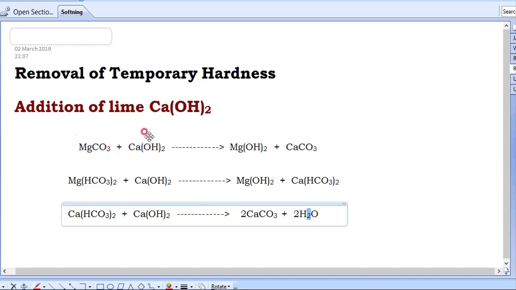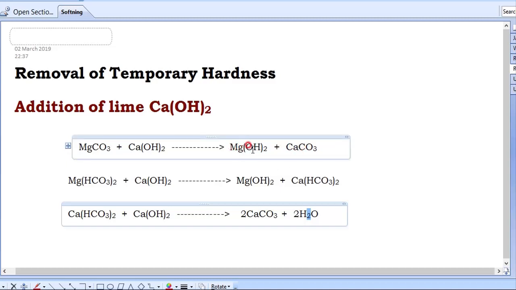Therefore, we added lime to the water. When we add lime to the water, see the reaction? It is interchanged. This Ca came to here and this Mg came to here. See here, Mg(OH)2 and CaCO3. By seeing this, you can conclude that CaCO3 is settleable because it is a precipitate.